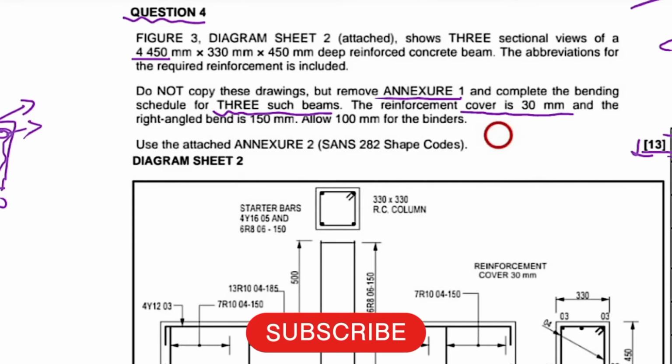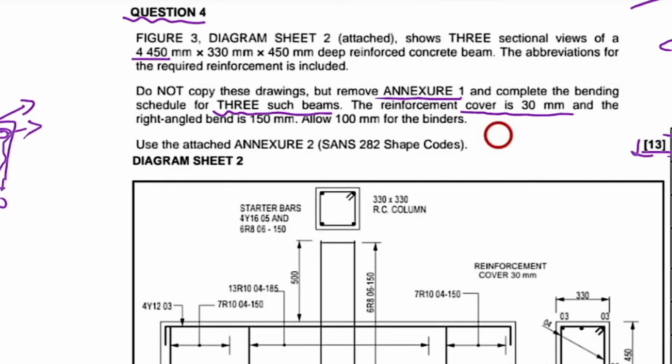Now, so that is what they are saying. They are saying the reinforcement cover is 30 millimeters. So that means that this part here would be 30 millimeters. You will know why that 30 millimeters is important. And also, the right angle bend is 150 millimeters, and then they're saying allow 100 millimeters for the binders. We will get to that, but what you just need to know now is the 30 millimeters and the